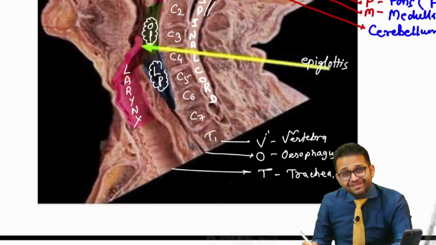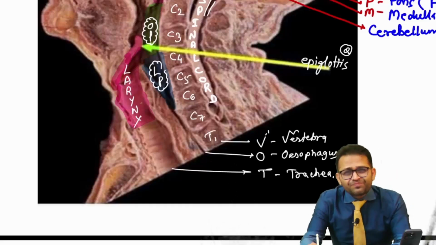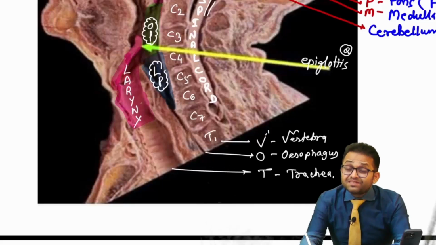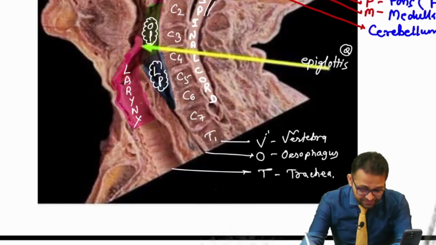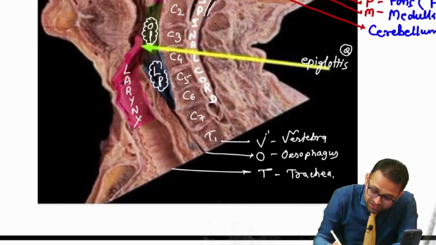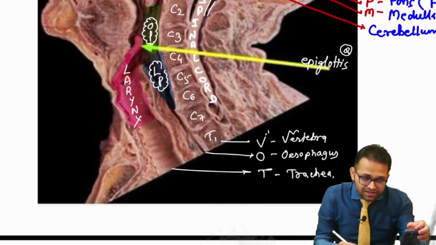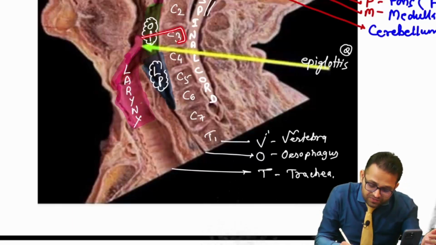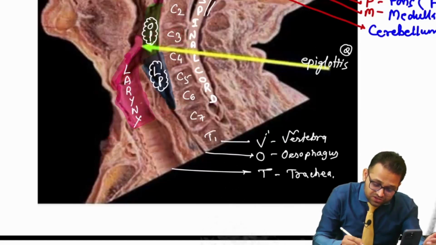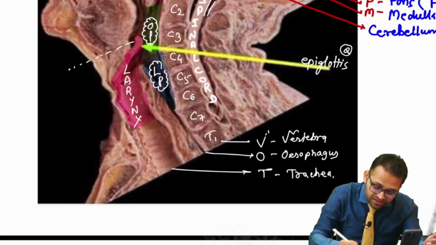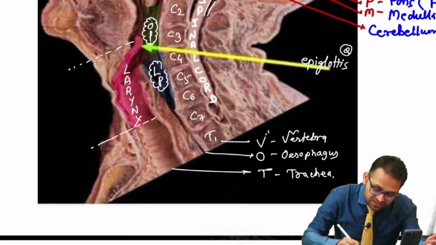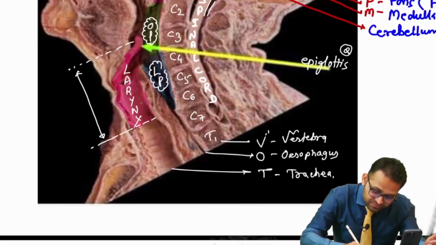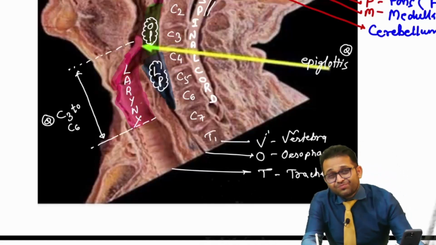This was asked in your FMG exam. A very simple question, but the cadaveric image was creating the problem. Agree, beta? Now look, this epiglottis is located at which vertebral level? You will see it is located at the C3 vertebral level and it is ending at C6. This is a very important question. Remember, the larynx is extending between C3 and C6. MCQ, beta. Very important fact.